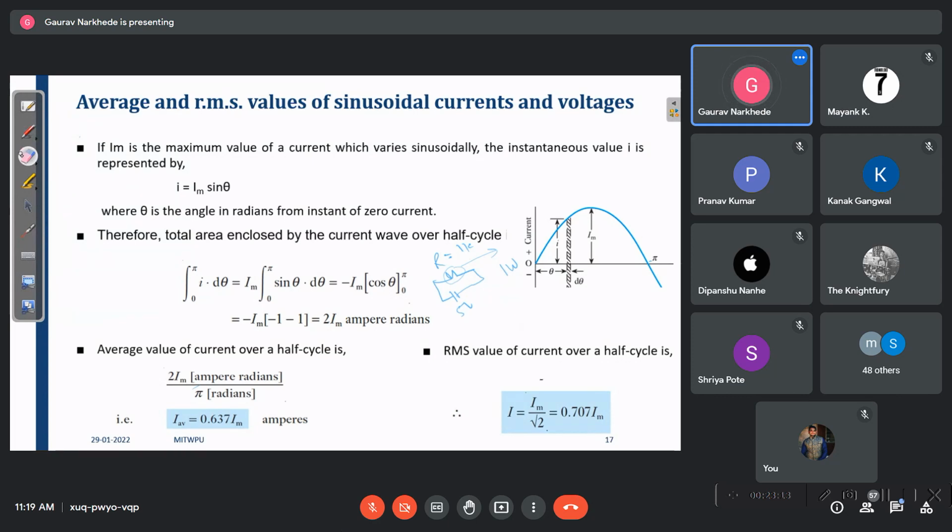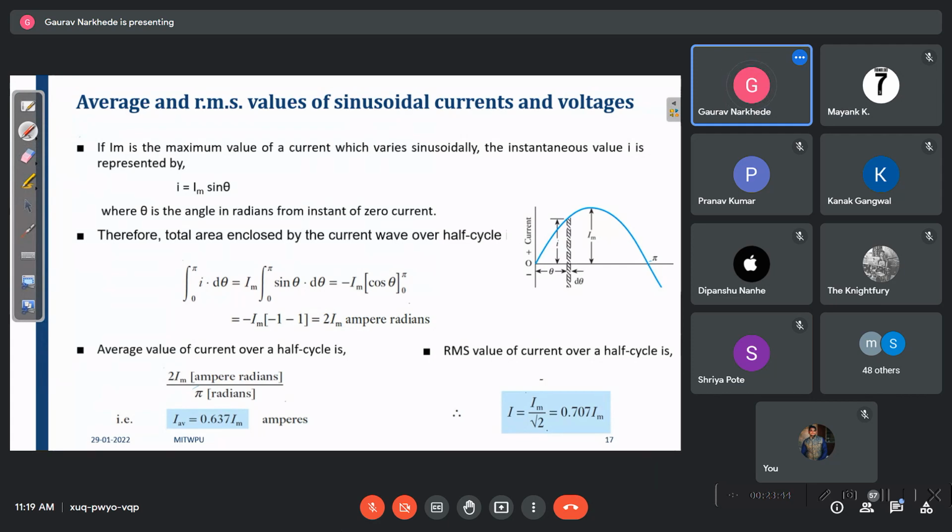Now what I'm doing is replacing this DC circuit with an AC circuit. So what will happen? Again current will flow. Now I want to find the value of current which will dissipate the same 1 watt of power, and that value of current is called the RMS value of current. Is it understood? If not, just keep in mind I equals Im by root 2, that is the RMS value of the current.